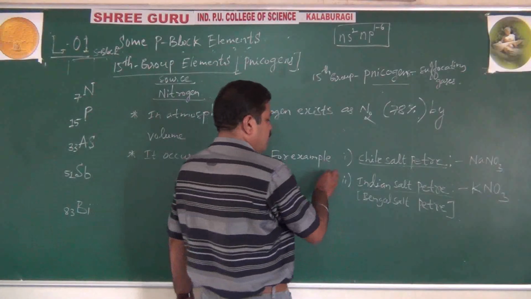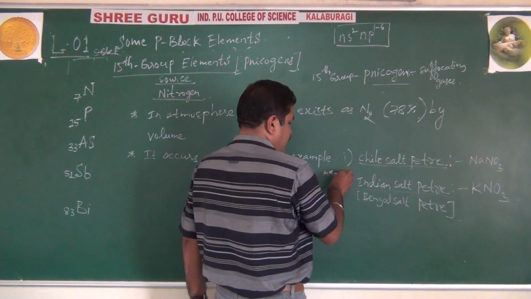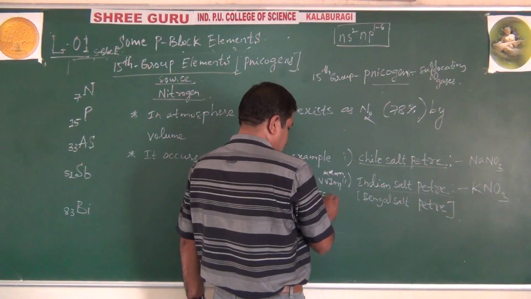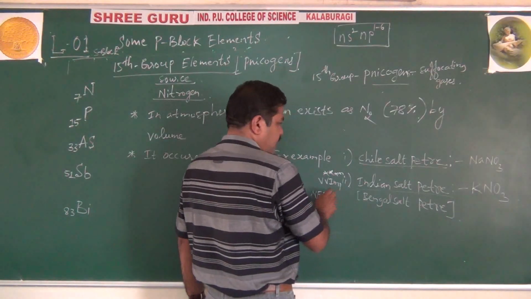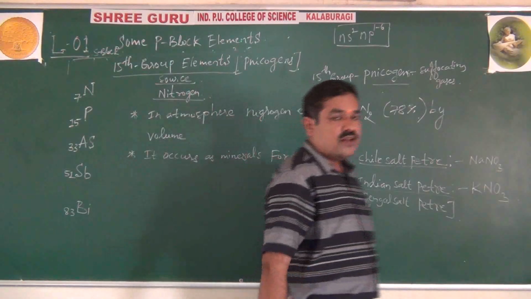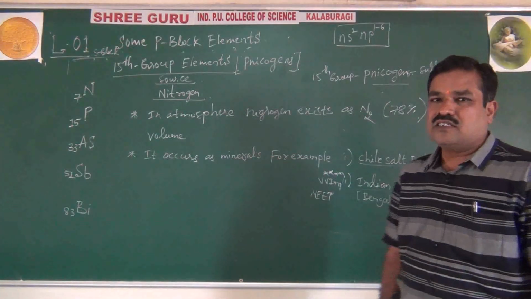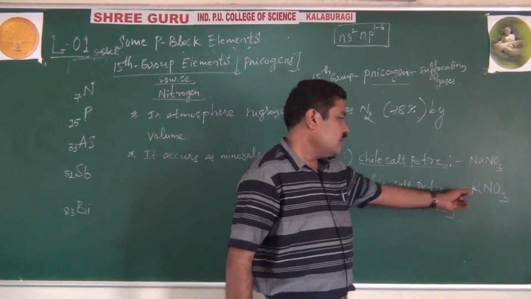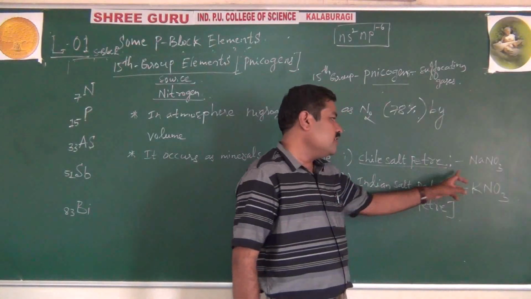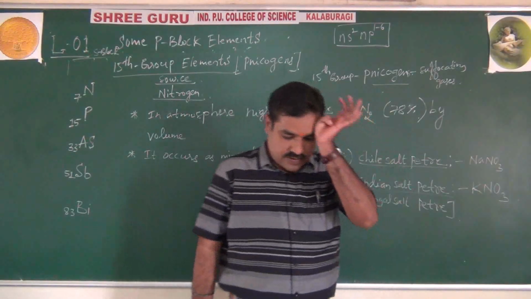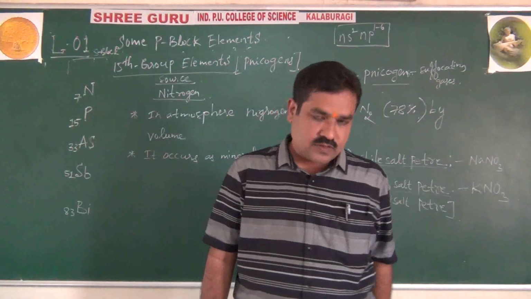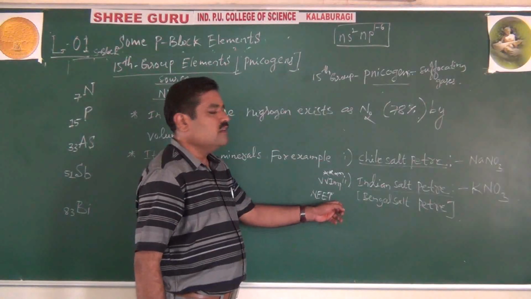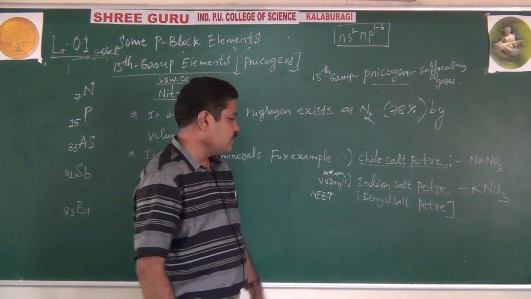Remember, very, very, very important, VVIMP for NEET, and that's for CBSE too. They will ask you the composition, even for theory. What is the composition of Indian saltpeter? Or if they just give saltpeter, then you can write KNO3. Chile saltpeter is sodium nitrate. Okay? Right. This is another, a mineral or sometimes an ore also. If they ask you to name the ore of nitrogen, then you have to write KNO3 or NaNO3 for 1 mark in theory.